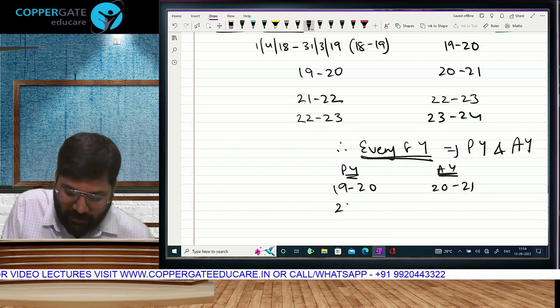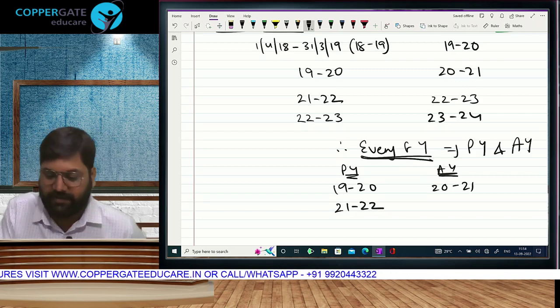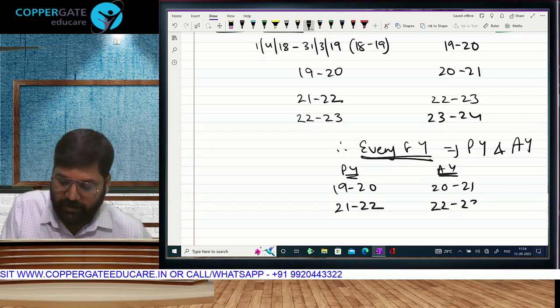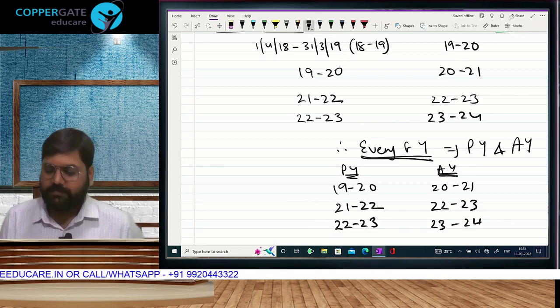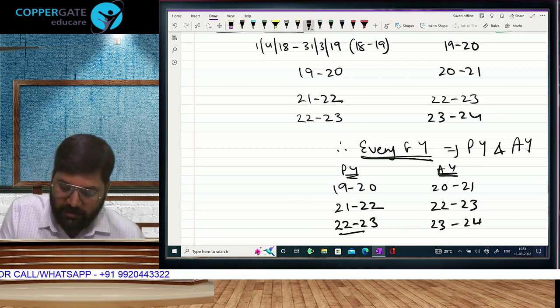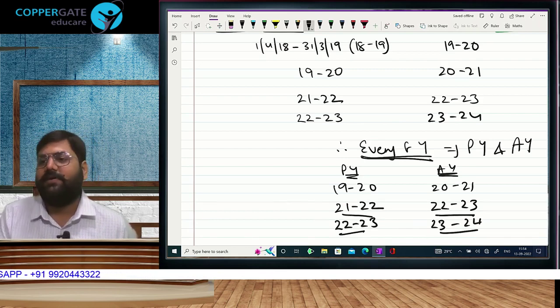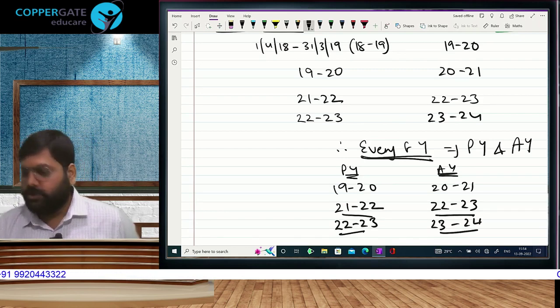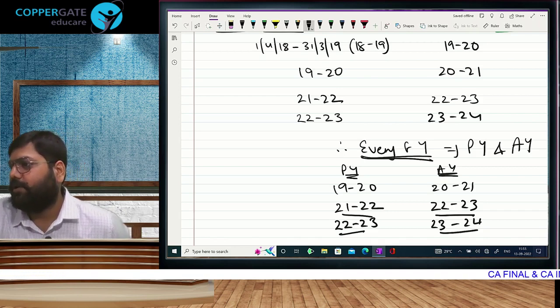If my income earning previous year is 21-22, so my tax calculation year will be 22-23. If my income earning year is 22-23, my tax calculation year will be 23-24. Likewise. So income will be earned during the previous year, but calculated during the assessment year.